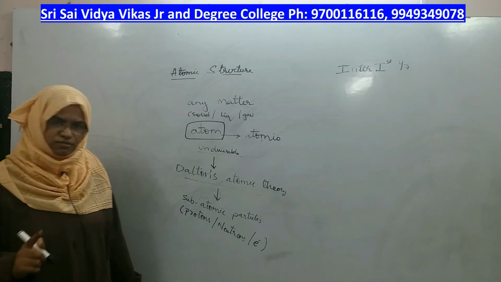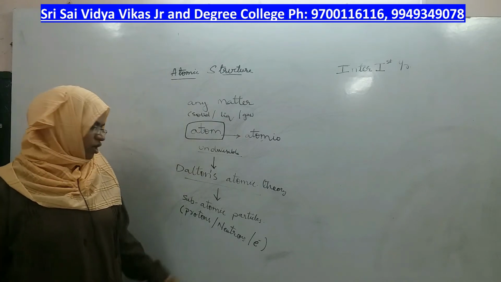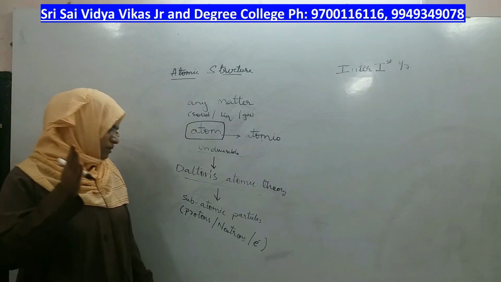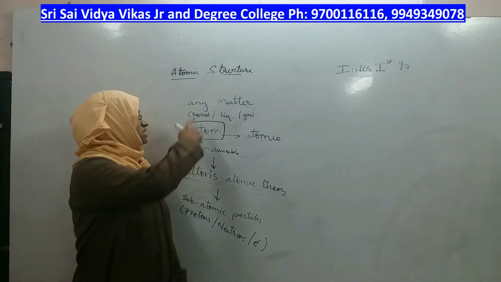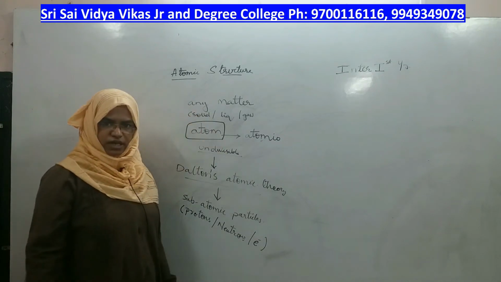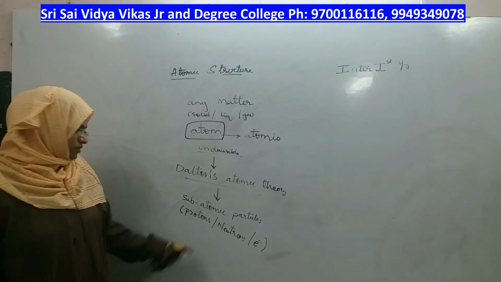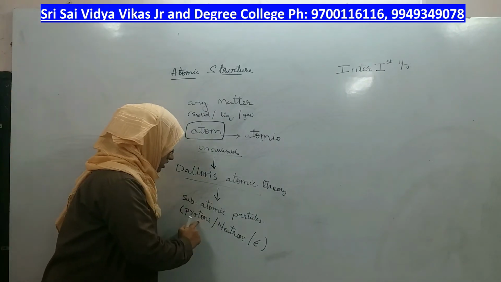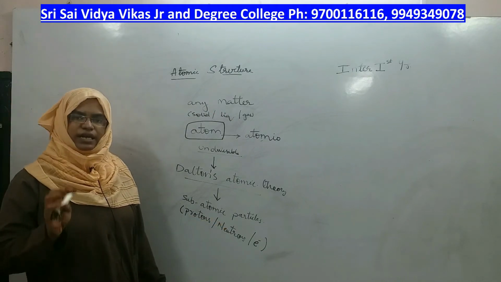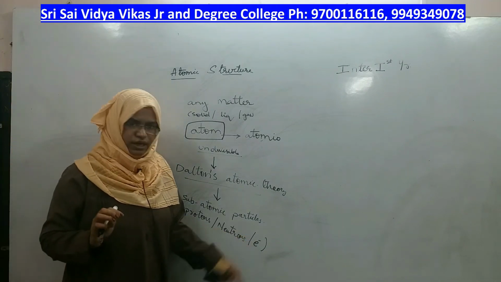Therefore, the question comes, if they are present inside the atom, how will they work? How will they interact with each other? How are they not disturbing each other? How are they present in stability inside this very small atom, which was earlier thought to be indivisible, and accommodate all three subatomic particles together? Therefore, Dalton's theory made way for a new discovery that the atom has three subatomic particles inside it: proton, neutron and electron.